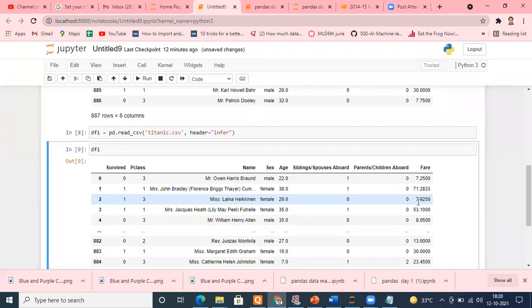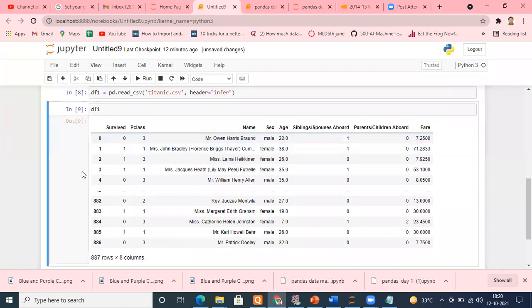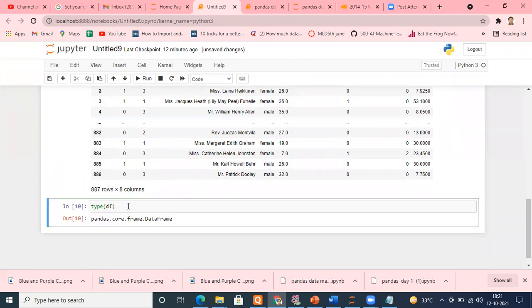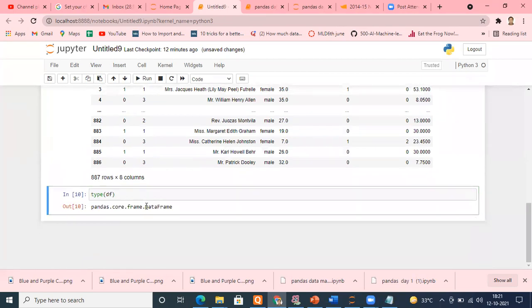Okay, moving ahead, let me check the data type of this. What is df1 actually? What is df and why have they given the name df? Let me type type of df. When I run this, it is returning pandas.core.frame.DataFrame.